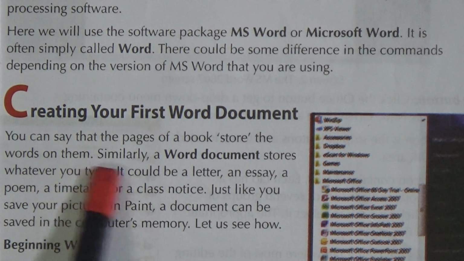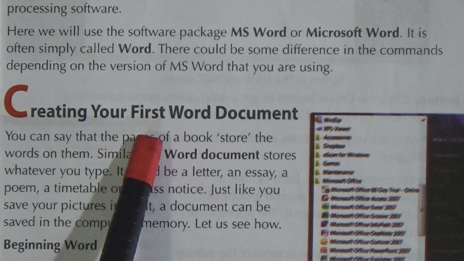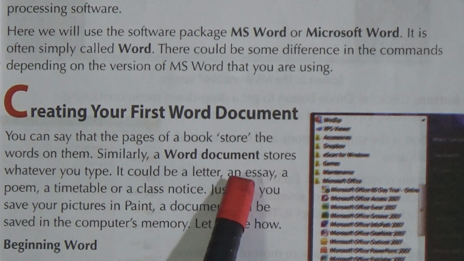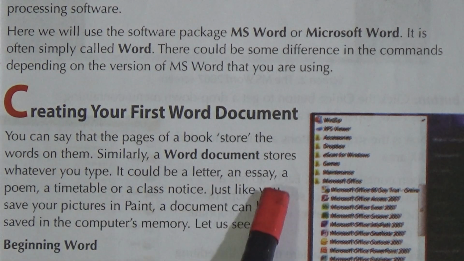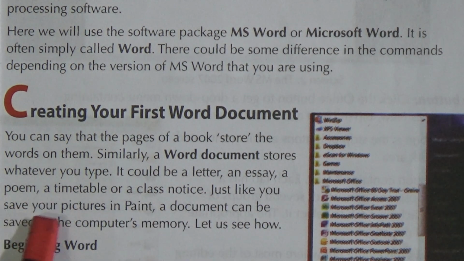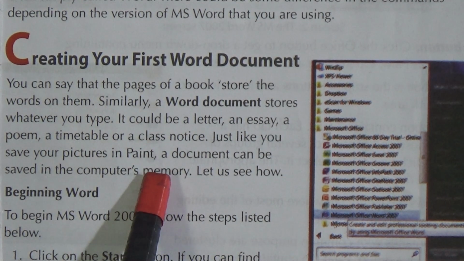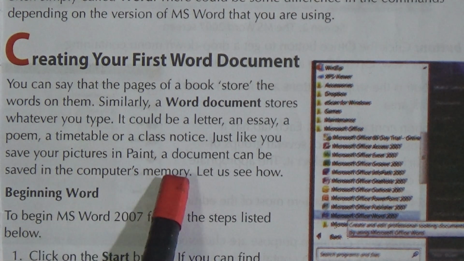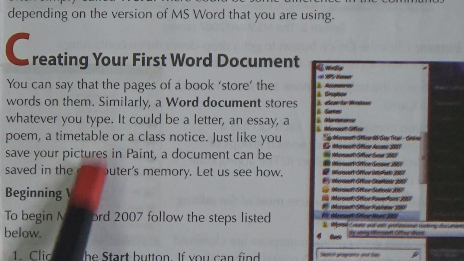It could be a letter, an essay, a poem, a timetable, or a class notice. Just like you save your pictures in Paint, a document can be saved in the computer's memory. How it can be done will be discussed in the next class.